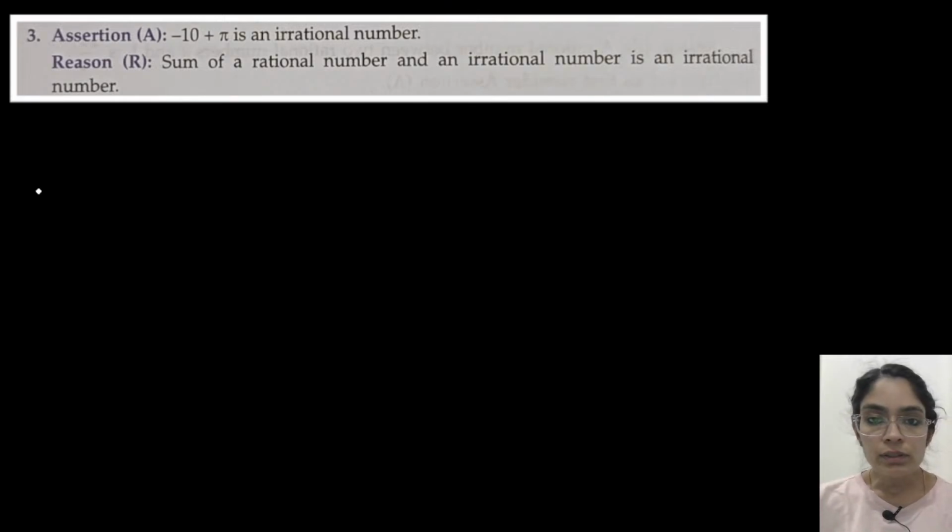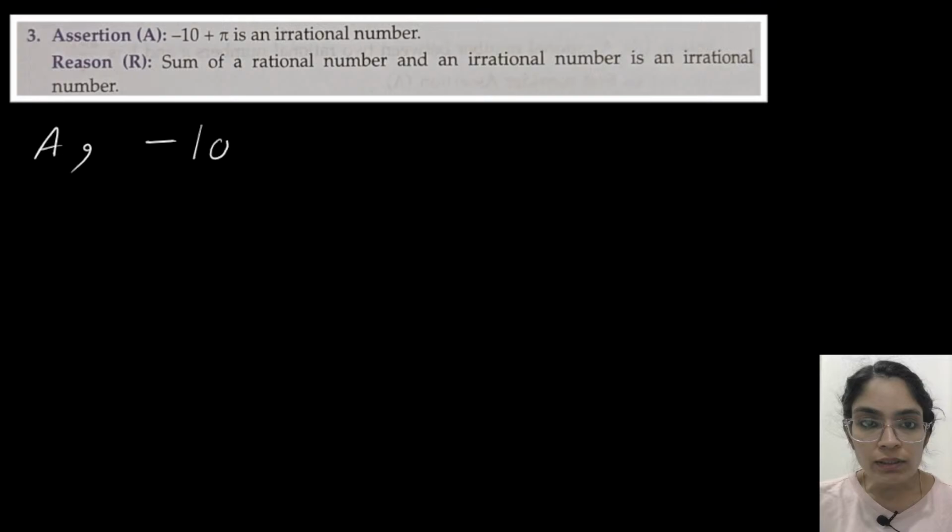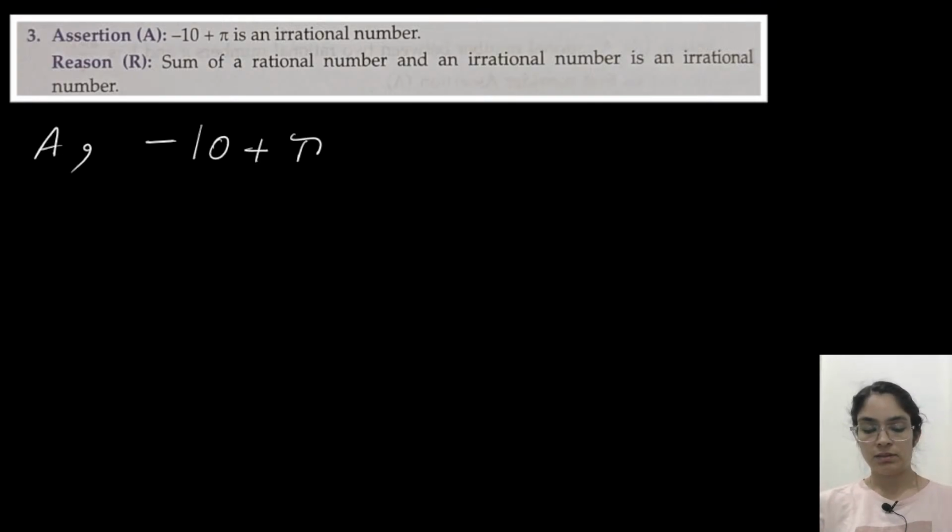Now, third question, assertion statement. It's mentioned that minus 10 plus pi is an irrational number. So is it true? Minus 10 is a rational number. And what type of number is pi? Is it rational or irrational?